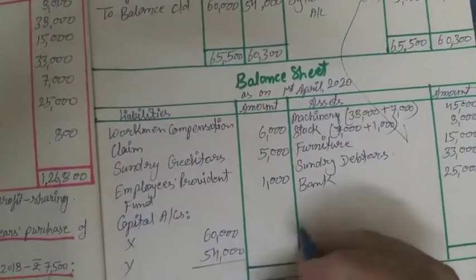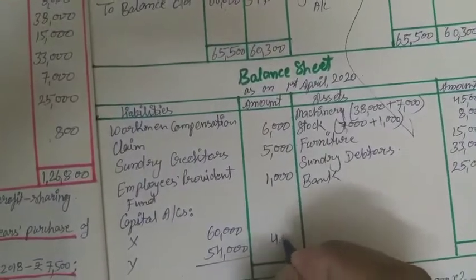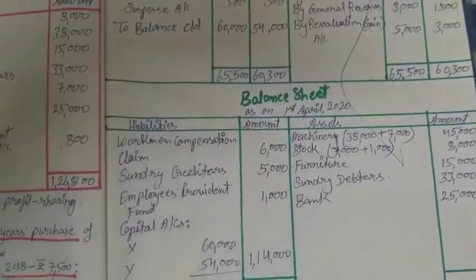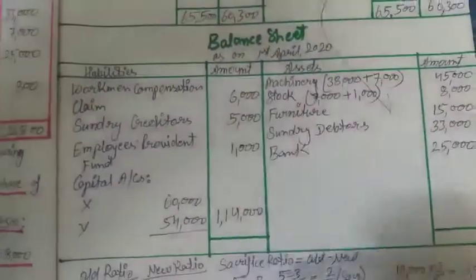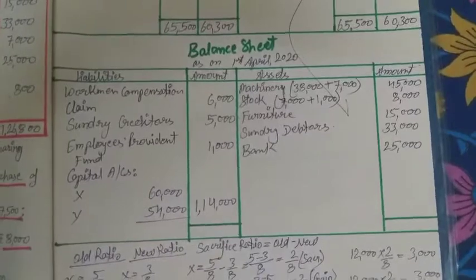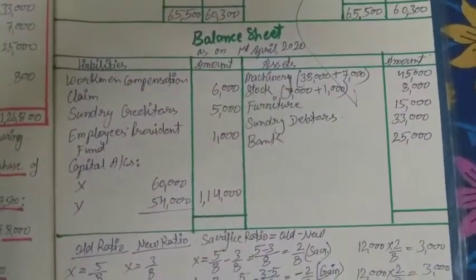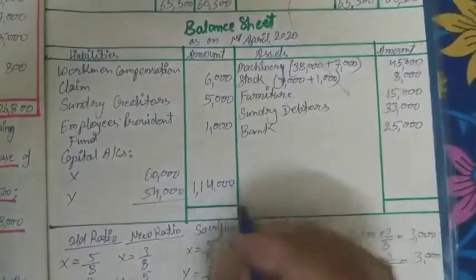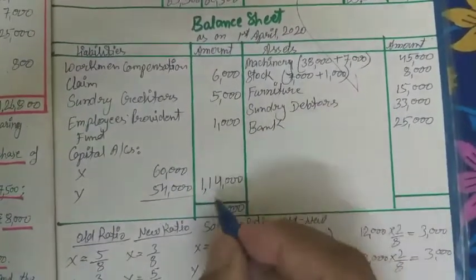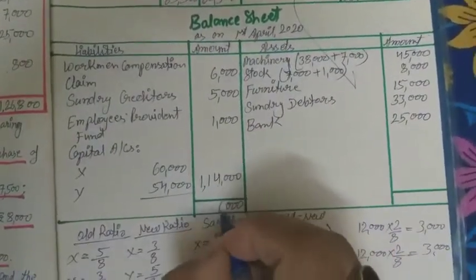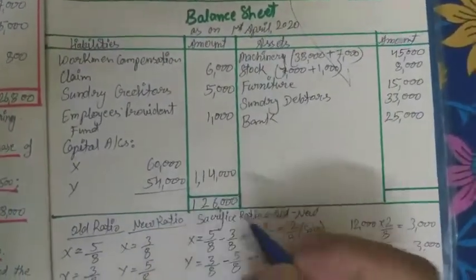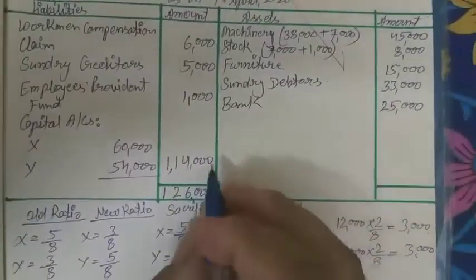Then we will total this: 4,000 and then 6 and 1, 5, 1,14,000. Now we will total both sides, and they should be equal. If the balances are not equal, then we have made some error in our solution. 6, 5, 11, 12, 12, or 6, 12, or 4, 16 carry 1, 2, 1: 1,26,000.